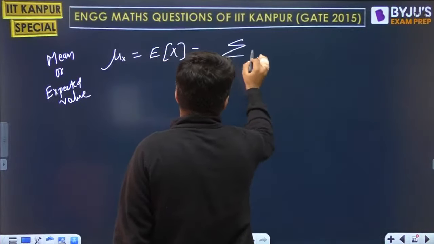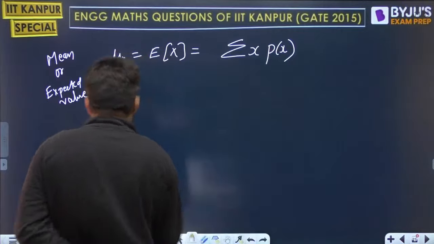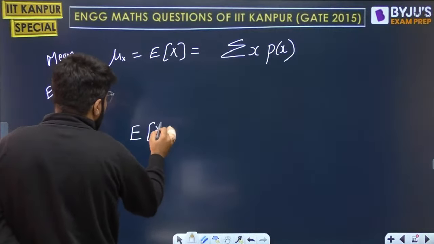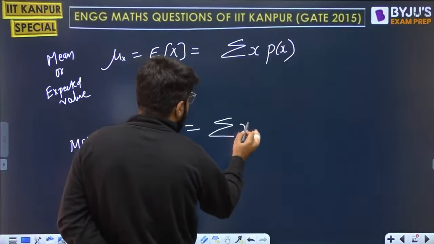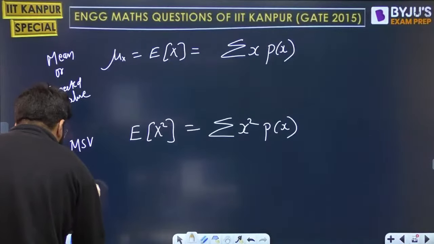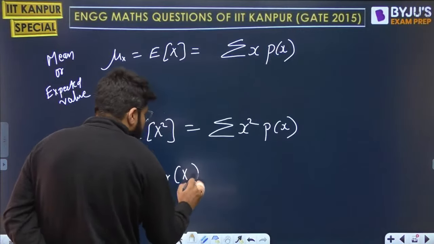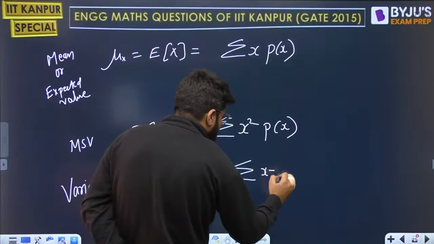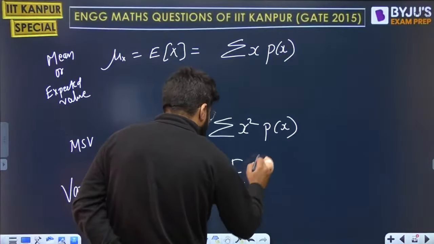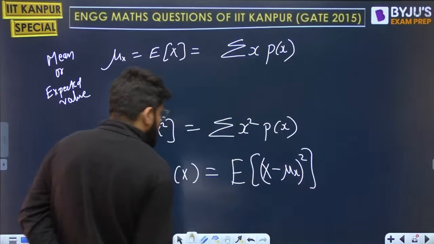For a discrete random variable, it is summation of x into PMF, right? Then the next case, mean square value. That is the expected value of x square, given by the formula summation x square PMF. Then finally the variance identity, variance of x. The actual formula, let me first write the formula, is expected value of x minus mean of x whole square.